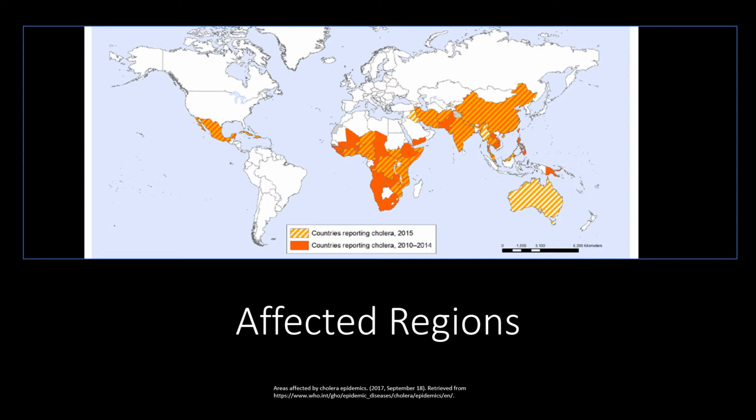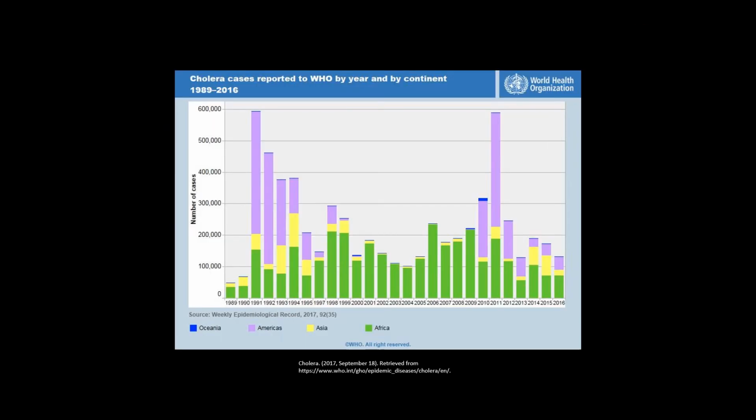Cholera mainly affects countries without access to clean drinking water. On this map, it is shown that cholera is mainly present in sub-Saharan Africa and Southeast Asia. However, countries that have been recently hit by natural disasters, such as an earthquake in Cuba, make cholera reappear. In 2010, an earthquake in Cuba destroyed Cuba's ability to provide clean drinking water to its citizens. This caused a large cholera outbreak. After the earthquake in Cuba, there can be a large spike in cases seen in the Americas. However, excluding these instances, Africa remains to be the largest contributor to cholera cases worldwide.